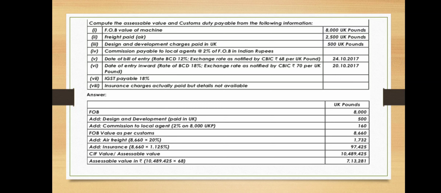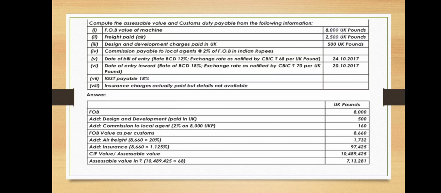So basically we will go with the problem first. Here they have given: compute the assessable value and the custom duty payable from the following information. The information is given here, we just need to do the calculation.